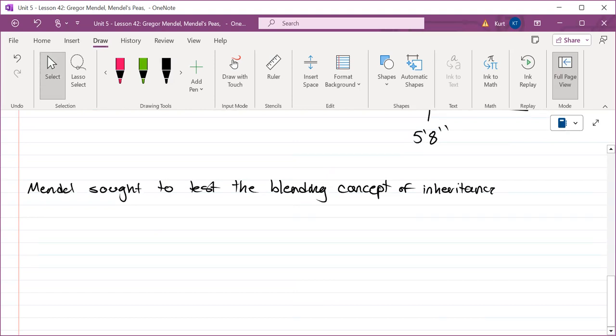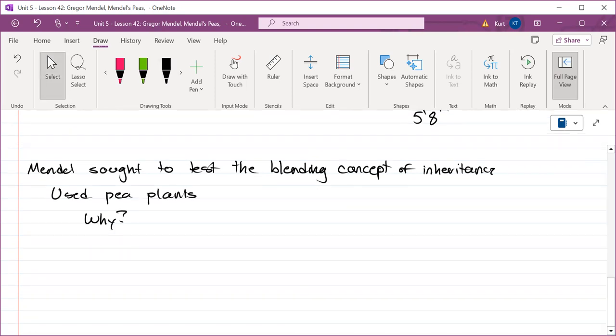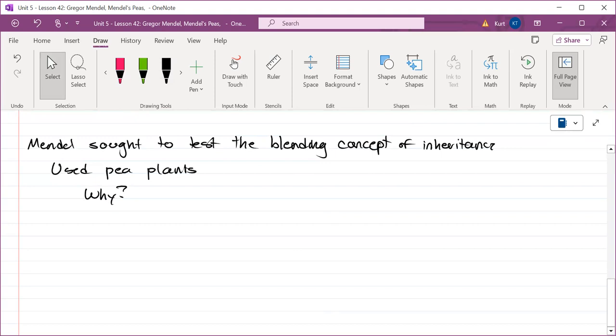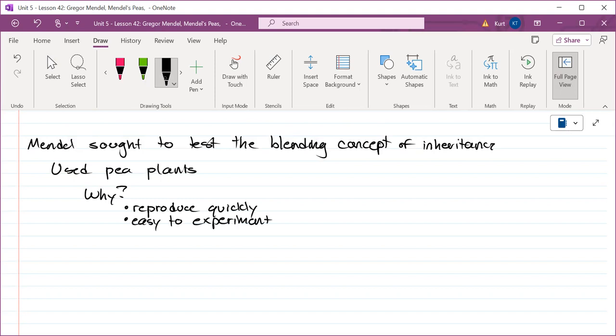So what Gregor Mendel decided to use are his pea plants. And why would he do that? Well, there's some reasons for his using the pea plants. One is they reproduce quickly. You don't have to wait weeks and months for it. They're easy to experiment on. They're not exactly going to run away from you. They have multiple traits that you can test. They have different colors, different heights.